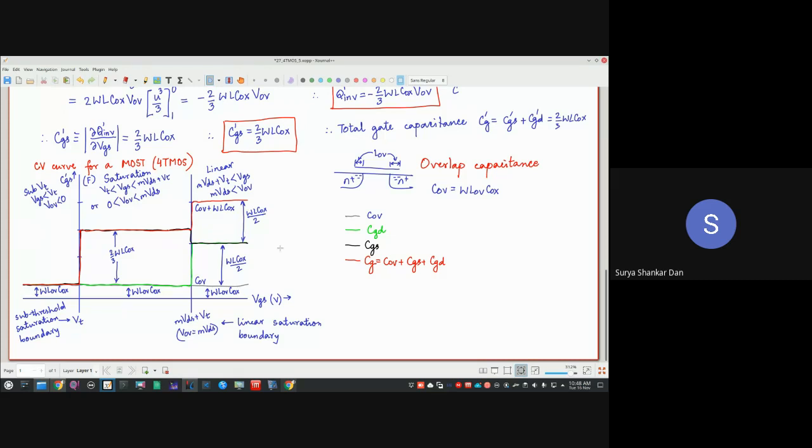Whereas in digital applications with switching activity, as I discussed in our previous lecture, some of the transistors will be in linear, the others in saturation. Among these two, the linear region gives the highest amount of capacitance. The CG will be the highest. But in certain applications where we are definite that it is always going to be in saturation, this is the capacitance which will be seen.